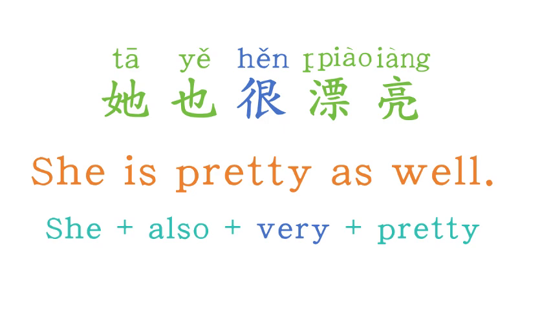So in today's lesson, we learned how to use adjectives to describe people or things, and we learned how to form the structure of this kind of sentence. And we also learned how to express like in Chinese as well.